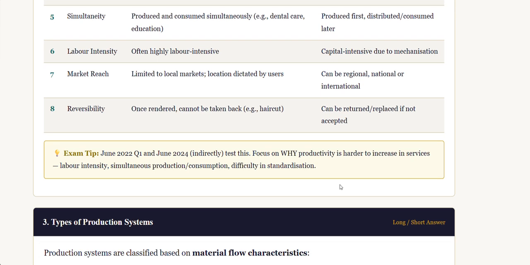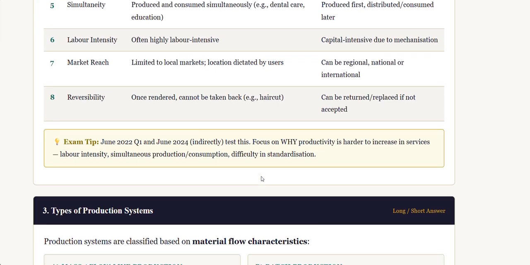In June 2022, question number one, and June 2024 indirectly test this. So focus on why productivity is harder to increase in services: because of labor intensity, simultaneous production and consumption, and difficulty in standardization. So focus on these things.